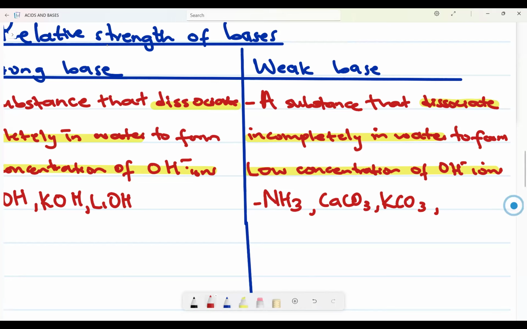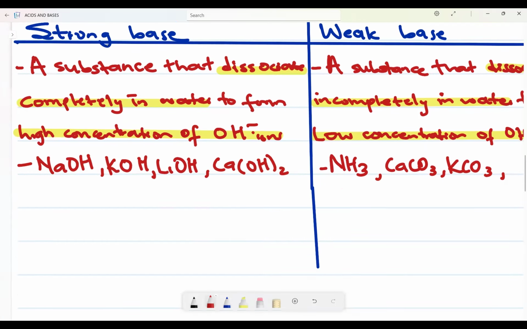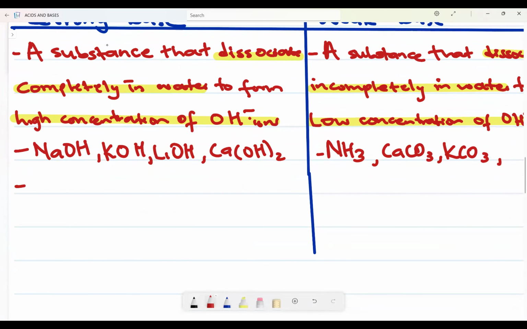Okay, it's fine. Please consult your textbook again and see the common acids and bases, weak and strong. This is just a review, on what I can remember. Now, what do we say about the ionization constant, Kb, of bases? For a strong base, it will be greater than 1. Sorry, for a weak base, it will be less than 1. Very straightforward, isn't it?